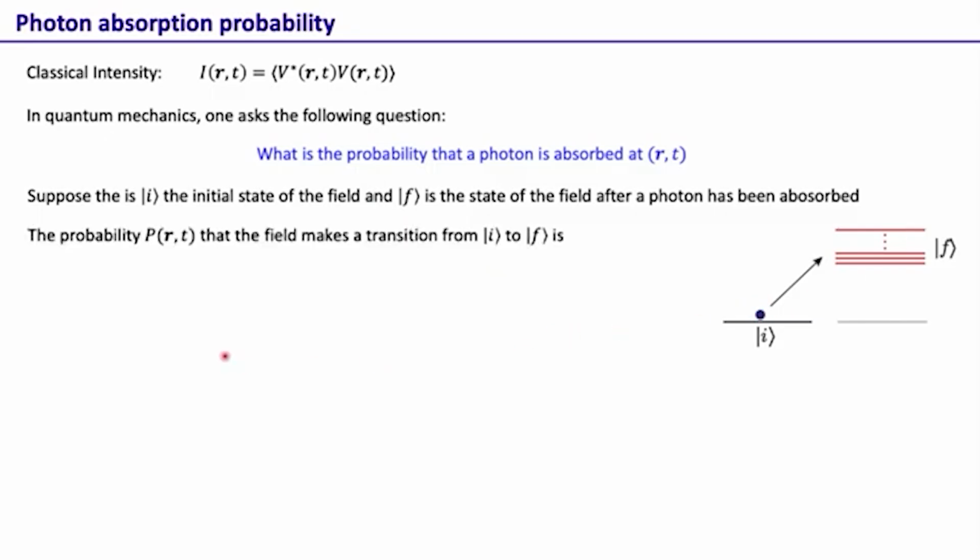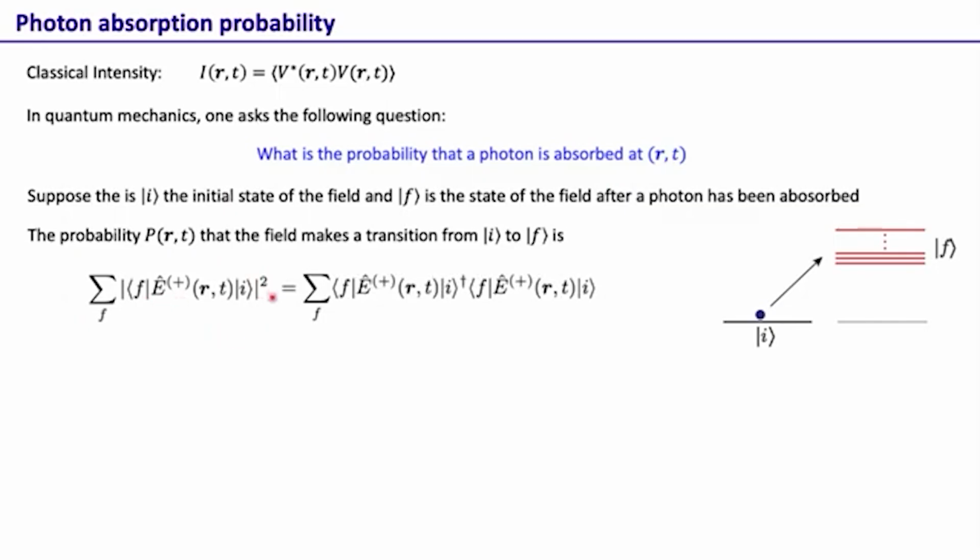This can be calculated by this transition matrix element: this is the initial state, this is the E plus annihilation operator, which corresponds to the absorption of a photon, because of which the field goes into the state F. So this represents the probability that a photon is absorbed at (r,t).